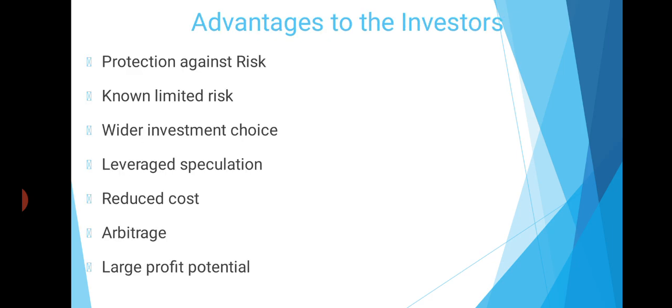Then next, advantages of option to the investors. First one, that is it protects the interest of investors. How it protects? Investors choose to trade on option because of a number of advantages. Let us list some of them. First, an option protects the investors from the risk of volatile price.